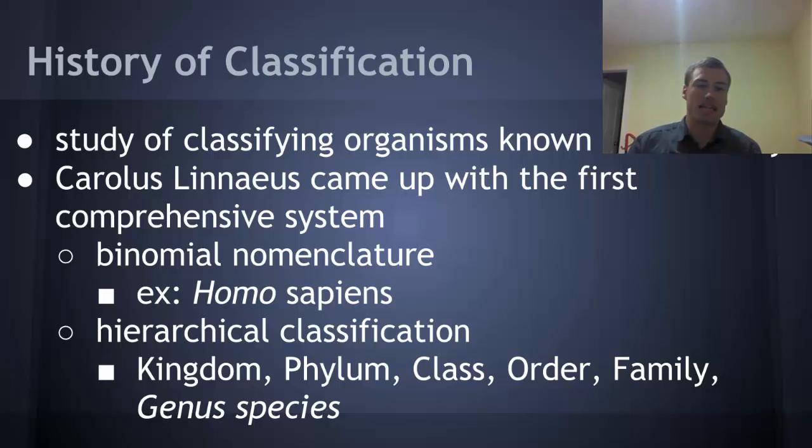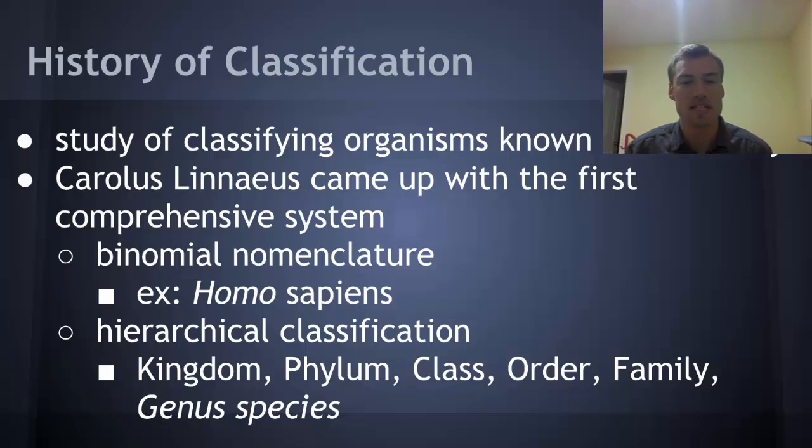So essentially at the time you have a lot of people who are calling different organisms by their regional names. Someone in Europe calls a squirrel by the name in their home language. Somebody from America calls it a name in their language. So Carl Linnaeus comes up with this system that puts it all together, and that is that you have the genus and the species. The genus and the species is always italicized when it is written out, and the first letter of the genus is always capitalized, the species is lowercase.